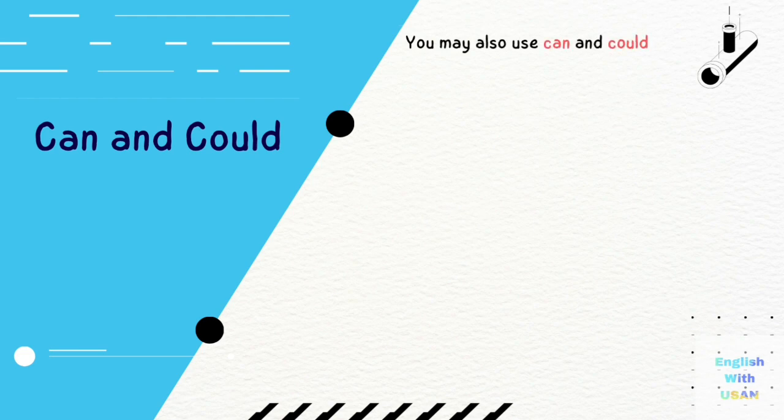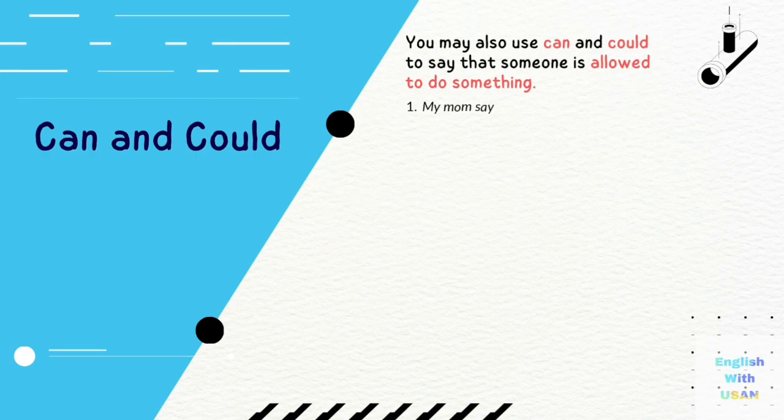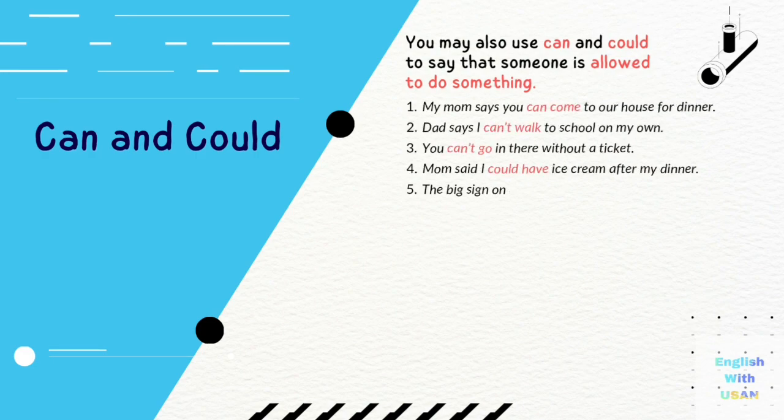You may also use can and could to say that someone is allowed to do something. For example, my mom says you can come to our house for dinner. Dad says I can't walk to school on my own. You can't go in there without a ticket. Mom said I could have ice cream after my dinner. The big sign on the gate said private, so we couldn't go in.